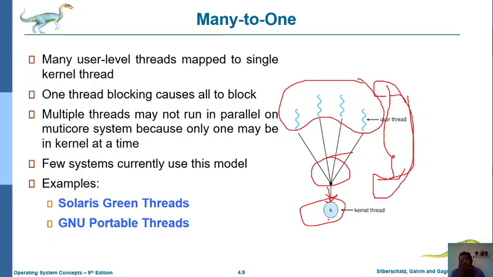Now we observe a few examples of many to one thread implementation: Solaris and GNU Portable Threads.